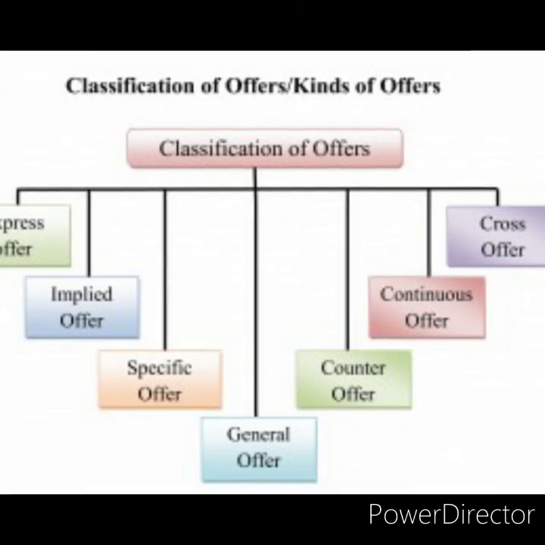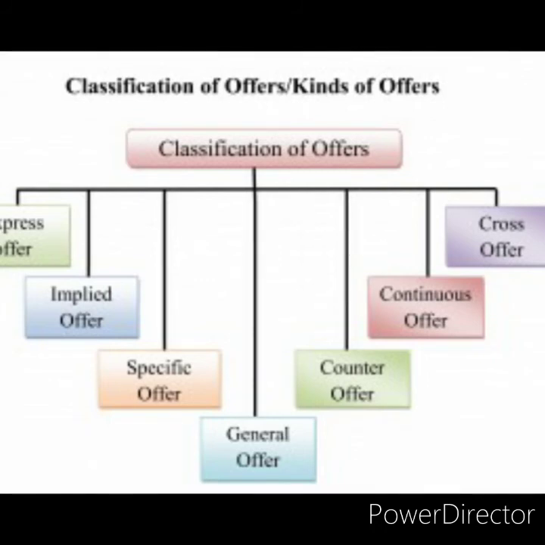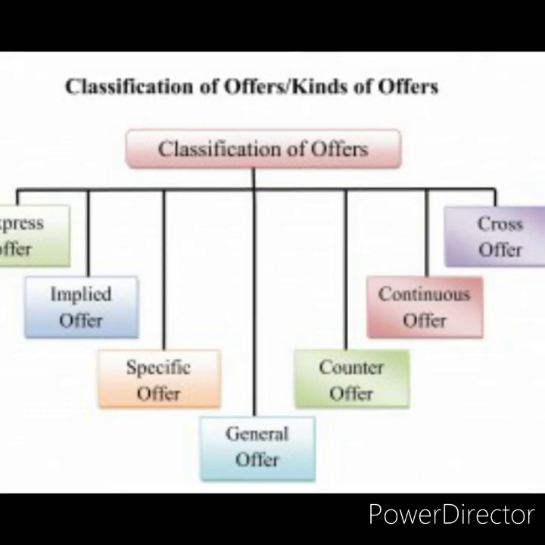People think that all the things near the tag are of the same rupees, but it is just an invitation to offer. The shopkeeper doesn't intend to take the assent of the purchaser, but he only intends to take an offer.